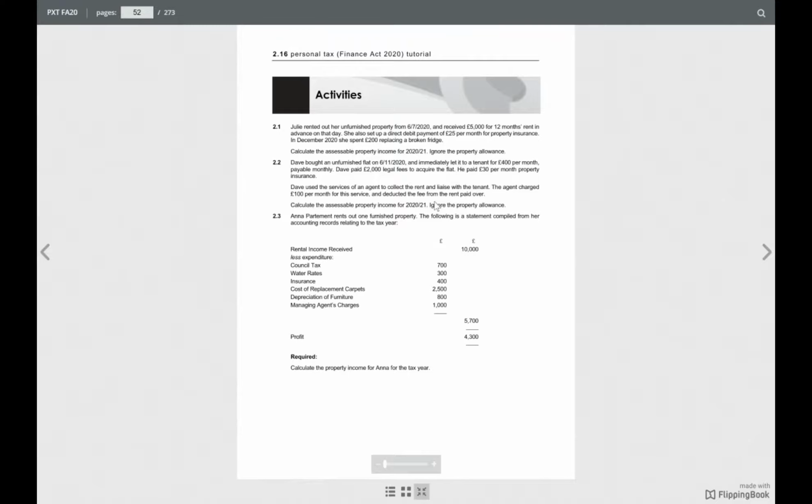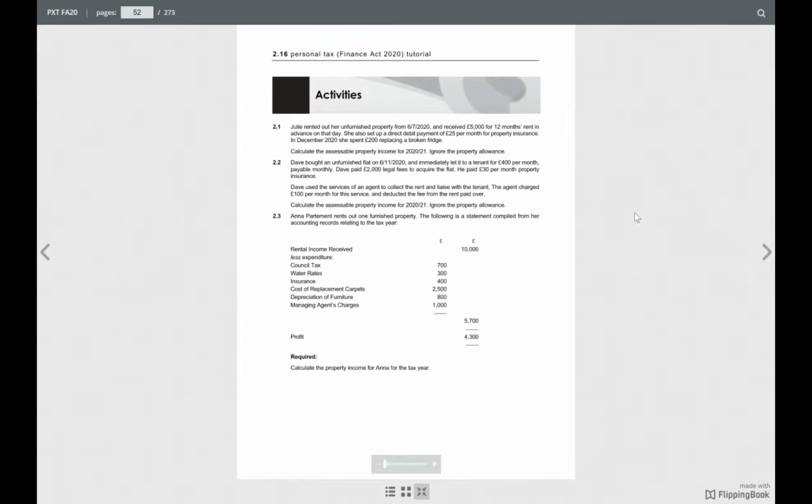The £30 per month property insurance will be allowed, 30 times 5 months, that is 150. Then the agent charges £100 per month for 5 months, which is 500. This will also be allowed. So from 2,000, 150 and 500 will be deducted.